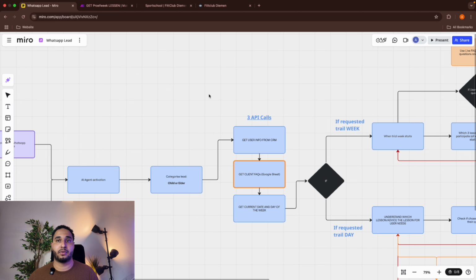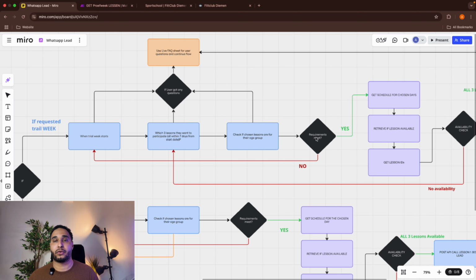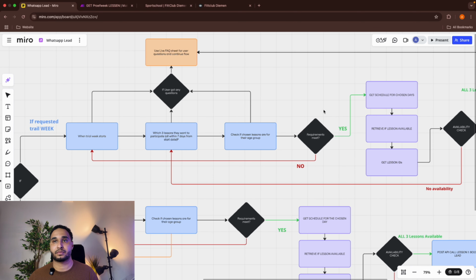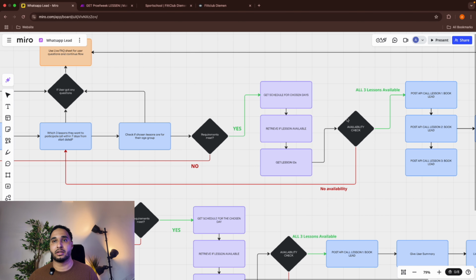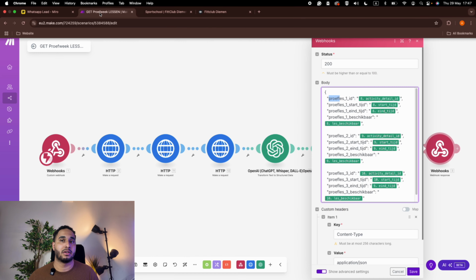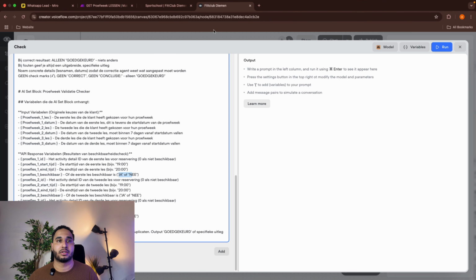This is also the step which we have over here. Requirements met. I mean, over here, availability check. If one of the lessons were a no, for example, we will go back and I instructed this AI prompt, if it's not available, explain why.